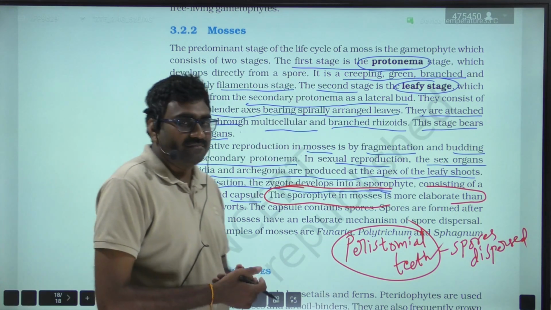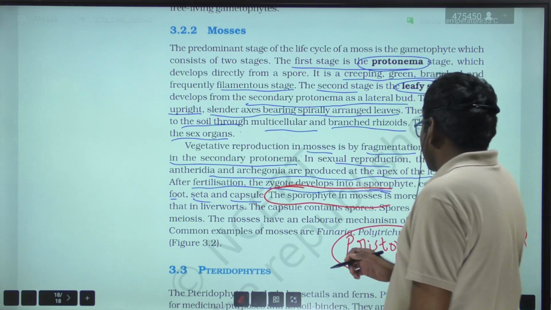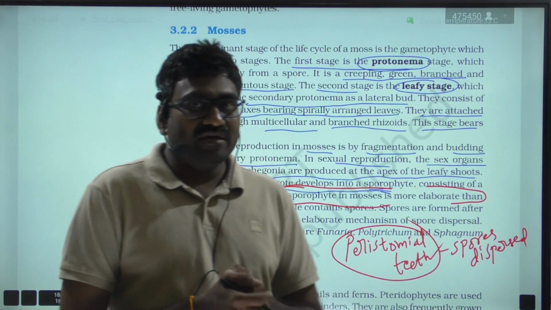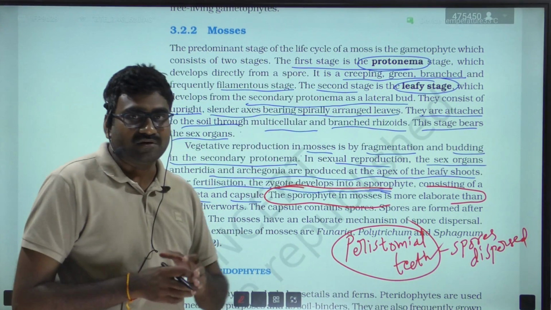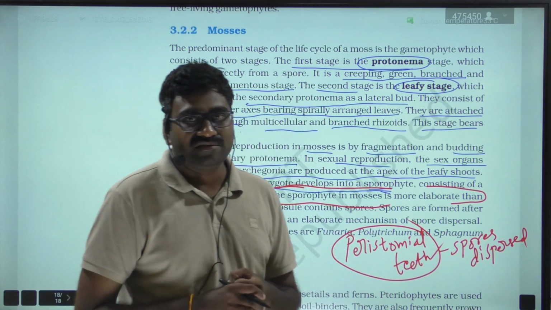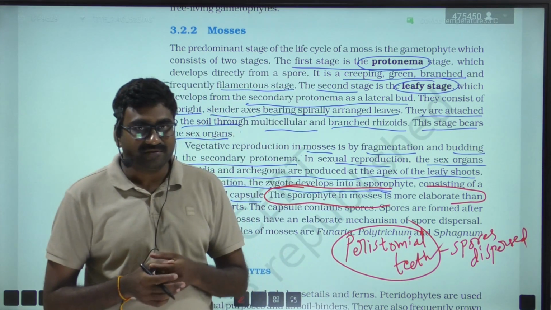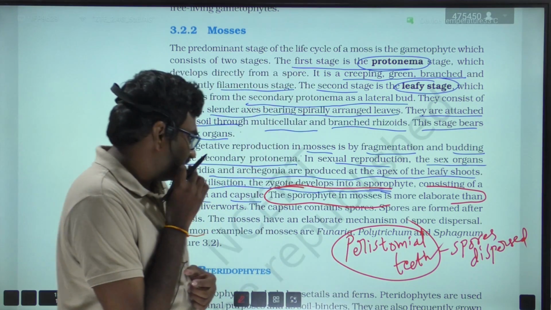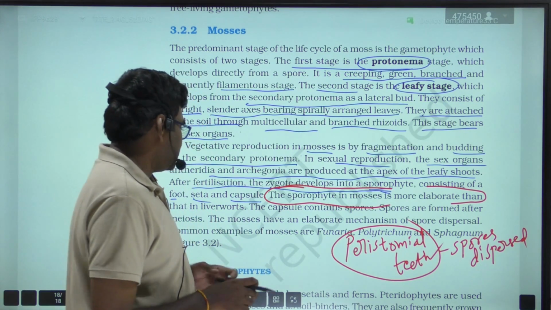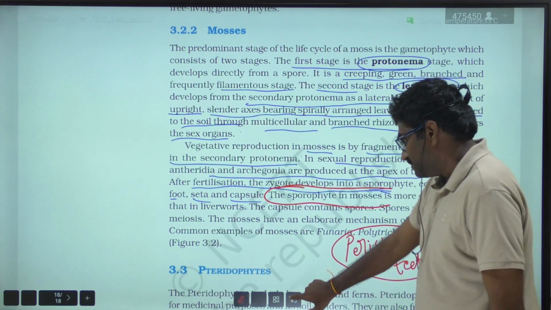Funaria, Polytrichum and Sphagnum. Polytrichum is also called hair cap moss, whereas Funaria is called curd moss, whereas Sphagnum is called peat moss or bog moss. It is very important. So Sphagnum is also known as peat moss or bog moss, Polytrichum hair cap moss, Funaria curd moss, right? Remember the examples. Examples are very important.